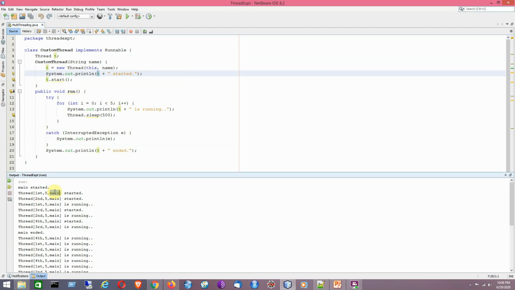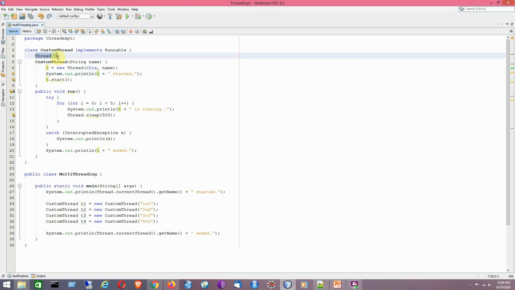So it is somewhat different from the previous ones, since I have used this instance field in the definition of the custom thread class.